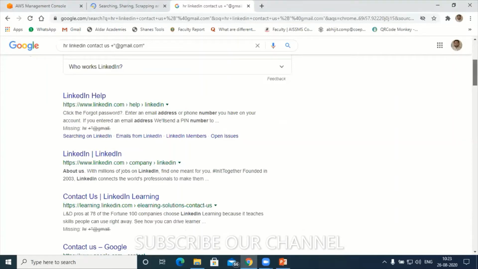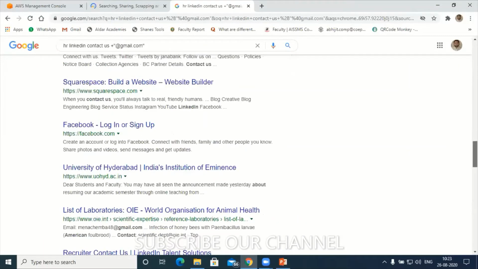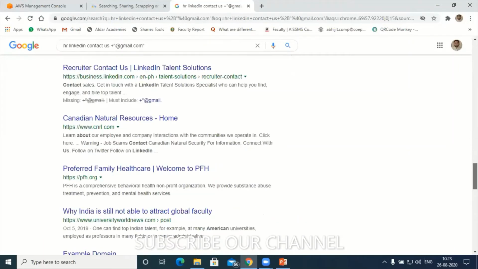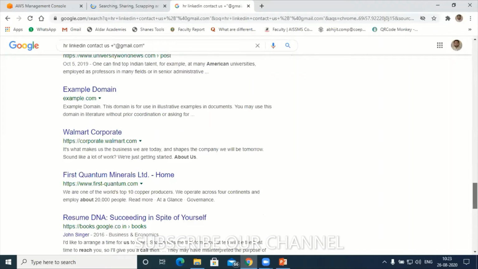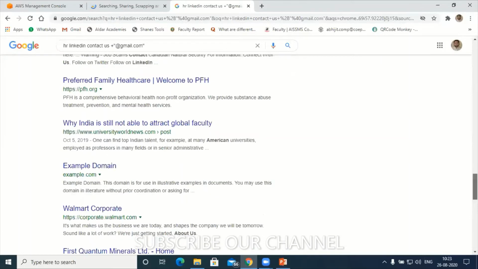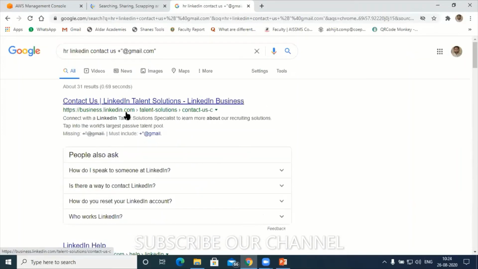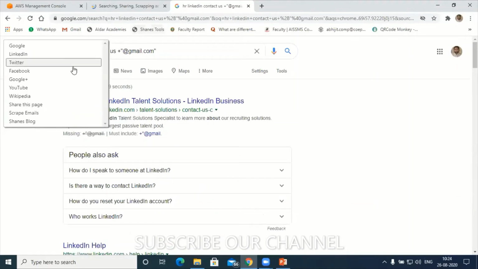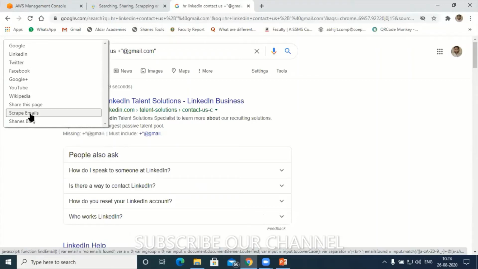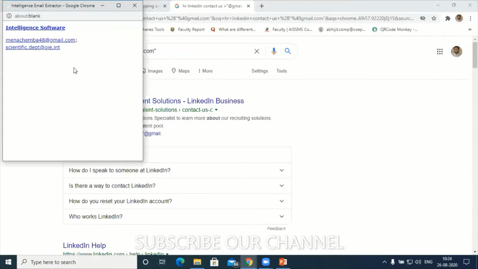Next what we need to do is stretch this page. By default, Google will display only 25 pages, but we can extend this to 100 pages. Understood? So this is all the data of the 100 pages. Now, once you are on this page, go to Shane Tools. After clicking on Shane Tools, enter scrap emails. Scrap emails. Hold on, it is extracting now, and how many emails have I found here?